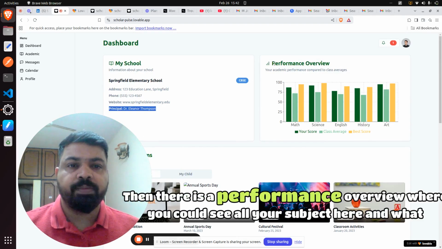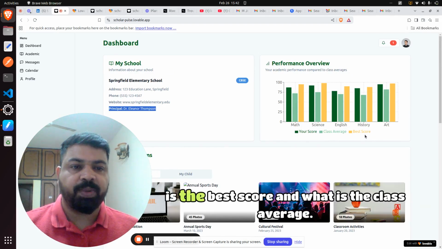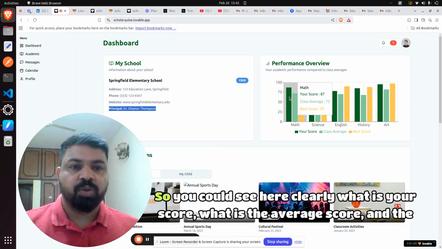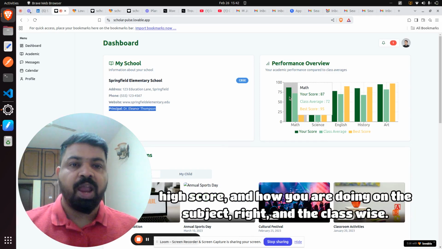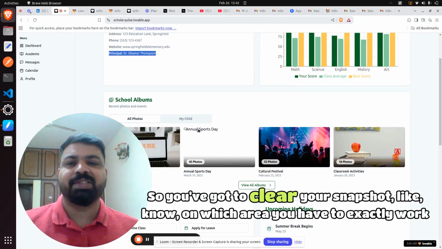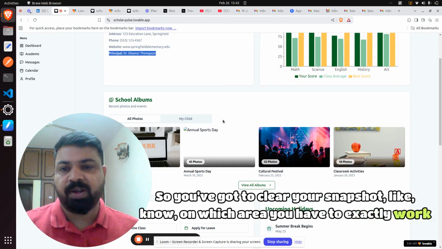Then there is a performance overview, where you can see all your subjects and what the best score is and what the class average is. Green is your score. So you can see clearly what your score is, what the average score is, and the high score, and how you are doing in each subject, right? And class-wise, you get a clear snapshot of which areas you have to work on, right?